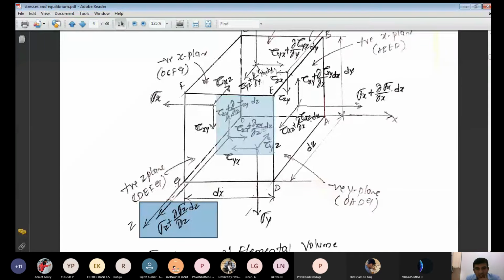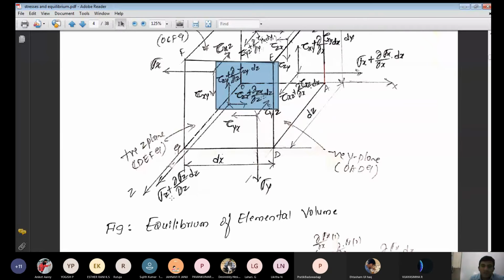At the same time, what are the shear stresses acting here? These are the shear stresses acting on the positive z plane in the positive x direction and on the positive z plane in the positive y direction. Okay, this is what we call the cube element under equilibrium condition, means under rest condition. Then only you go for study it. Okay, then our aim is to determine the stresses in equilibrium equations. How do you determine the equilibrium equation?